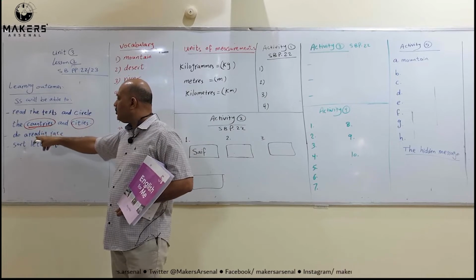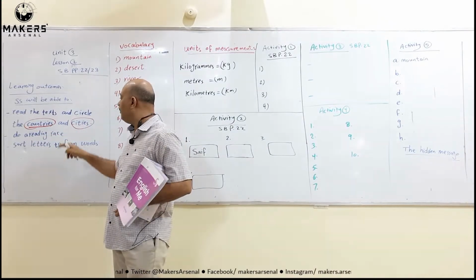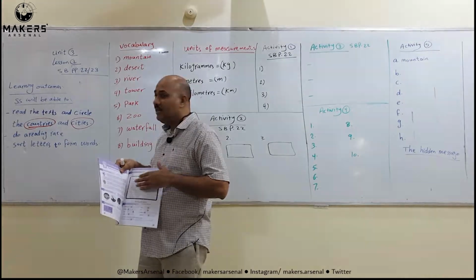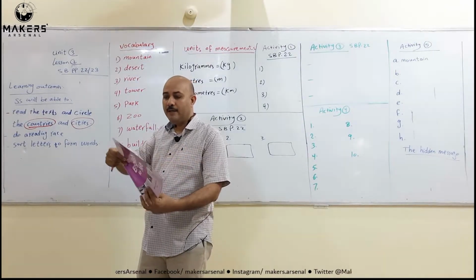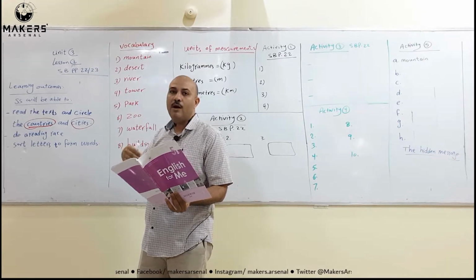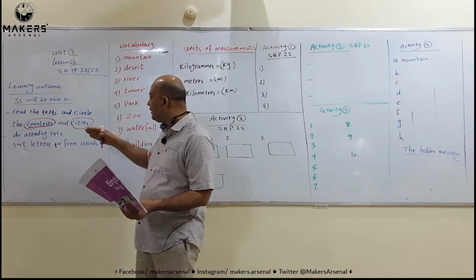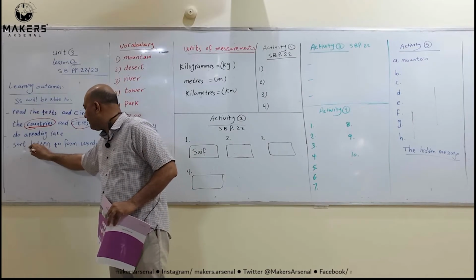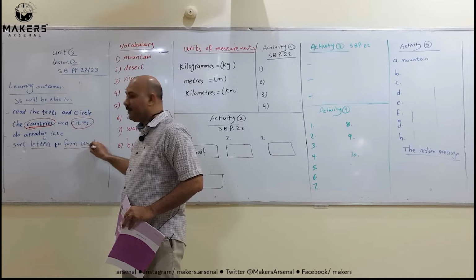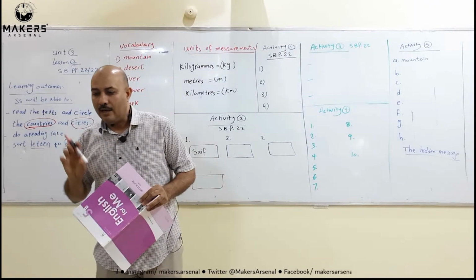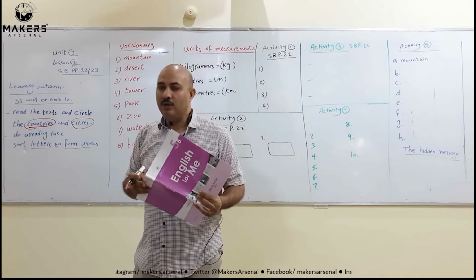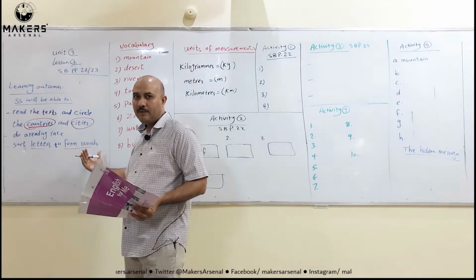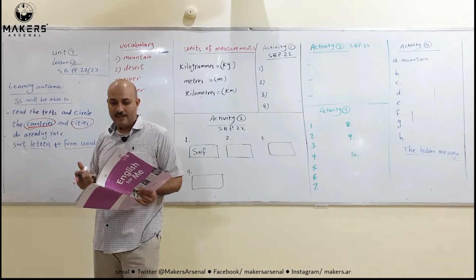The second thing we'll do, inshallah, is a reading race. This will be on page 23. This reading race depends on general information or some world facts quiz. After that, we have to sort letters to form words. In English, we have some letters that are jumbled or out of order, and you form them to make a new word. The word sort means to put in order or to classify.